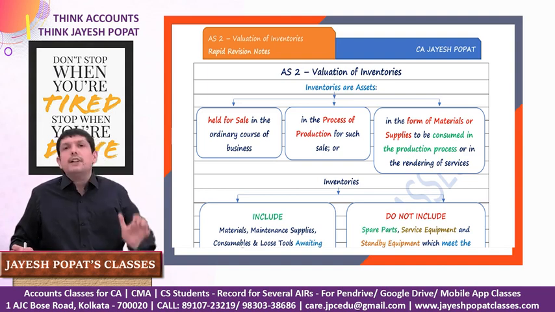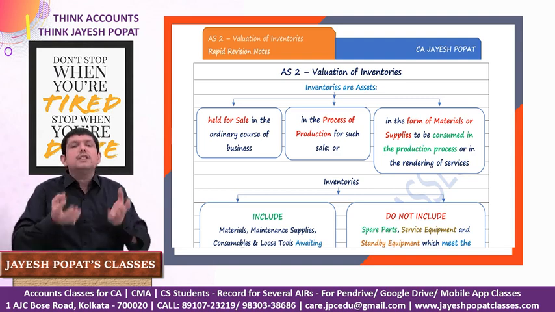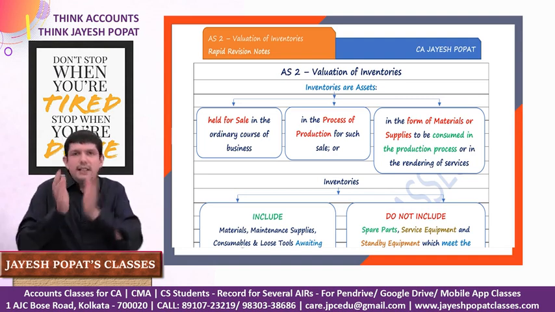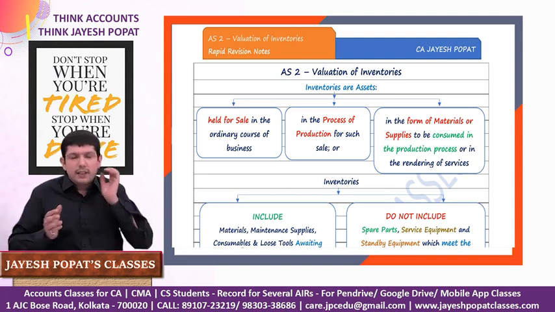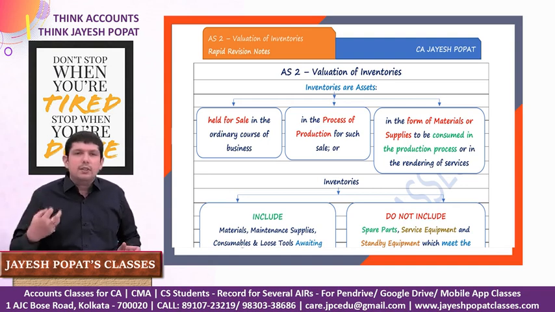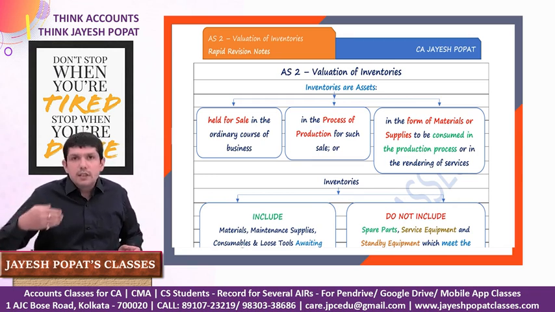A trading organization would purchase goods and sell those goods in the same condition. So the inventory of a trading organization would comprise finished goods or traded goods. In case of a service oriented organization, based on the nature of service, it could either have no inventory, or it could have some inventory of, let's say, consumables, or some finished goods which it would sell during the course of rendering these services.